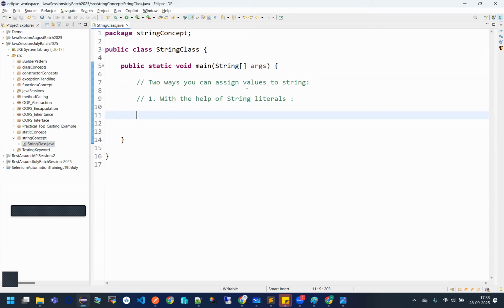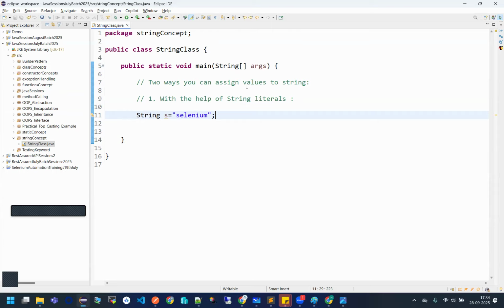How? See this. If I say String s equals Selenium, will the string be assigned or not? Yes. This is a normal way. With the help of a string literal, you're trying to assign a value to some string reference variable, which is s. This everyone knows. But what we don't know is